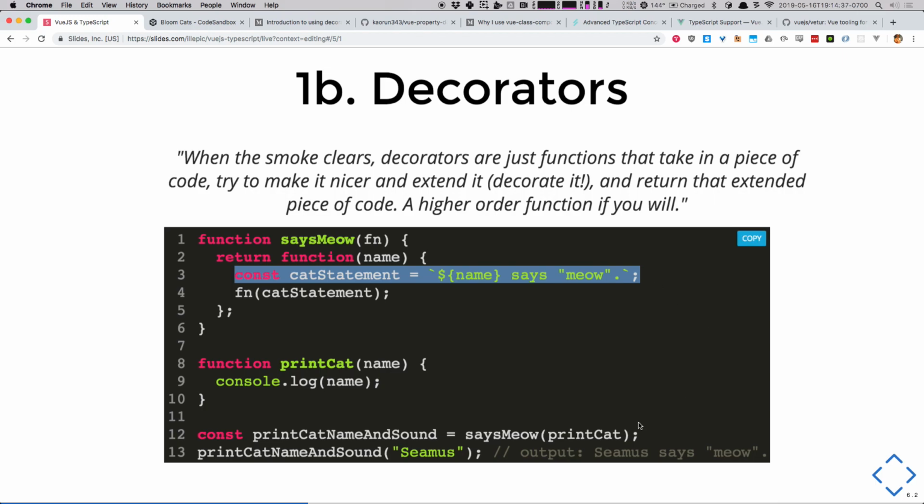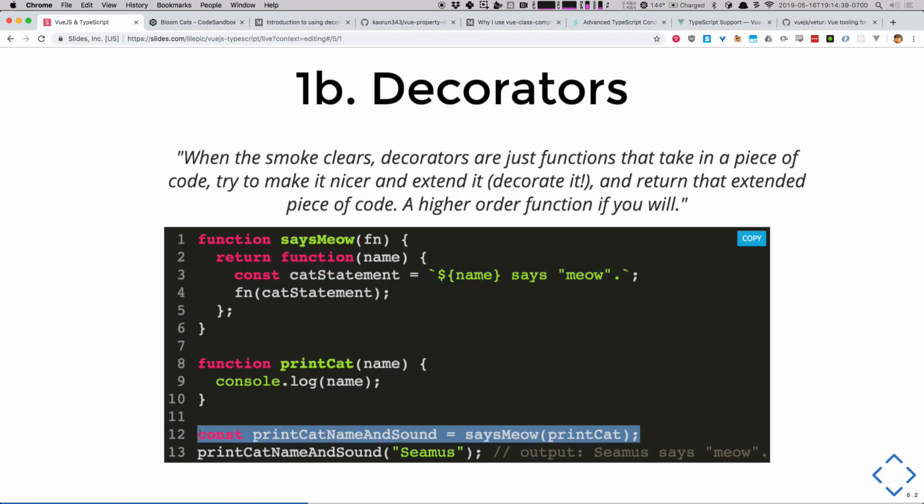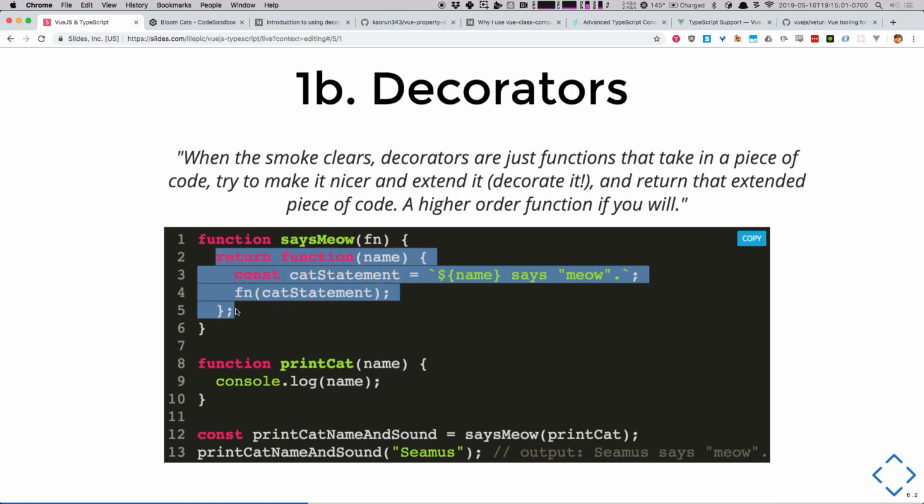And what that looks like here, if we just pull them together, what I'm actually returning here is not a value, okay? This is a function that's ready to take in what? What does print cat name and sound take in as an argument? Would you guess? Yes. Name. That's because, as far as it's concerned, this guy right here is waiting to take a name, okay?